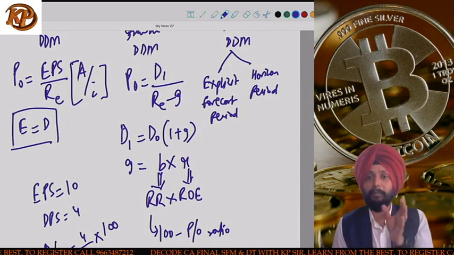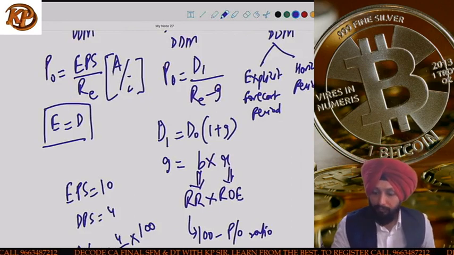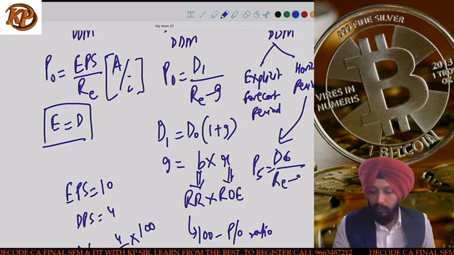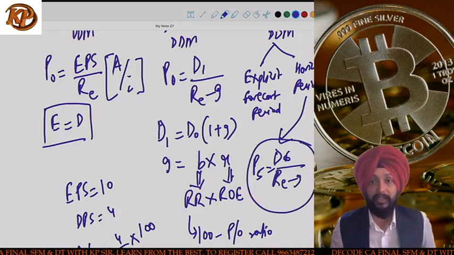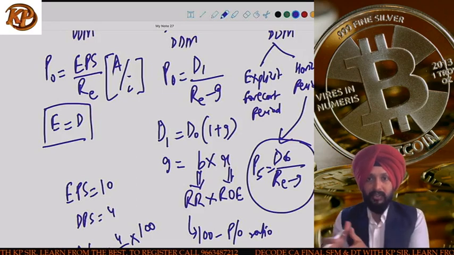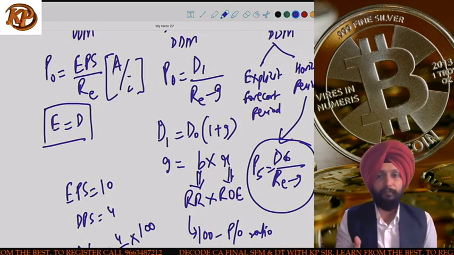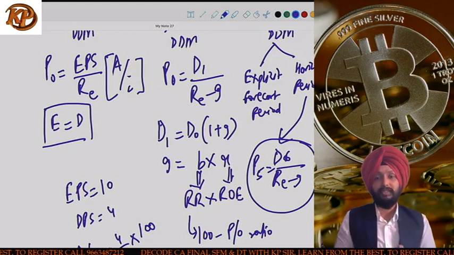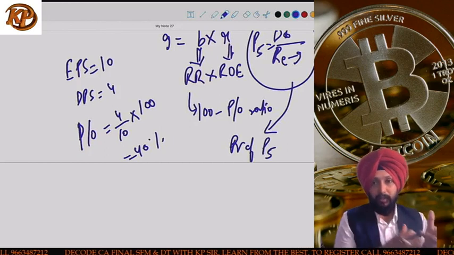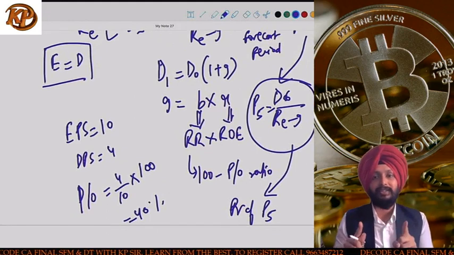And then the horizon period is the period when the growth rate will come down to the industry average. Suppose the growth rate will come down to the industry average from the 6th year. Then we calculate the price at the end of the 5th year, using the formula P5 is equal to D6 divided by RE minus G. Then we bring P5 to its present value. Once you calculate that, you will have the answer of justified price.